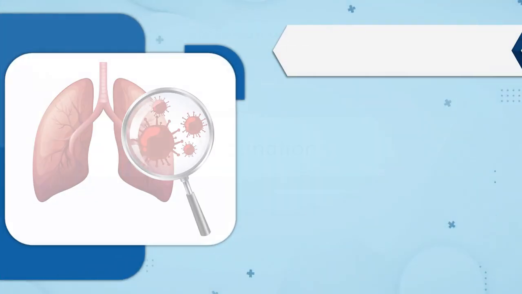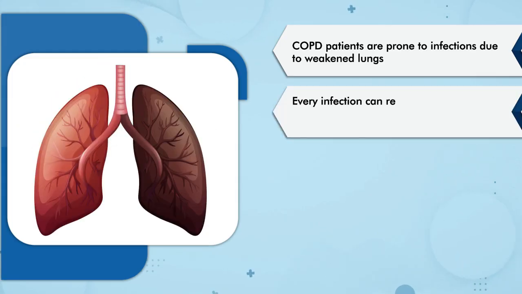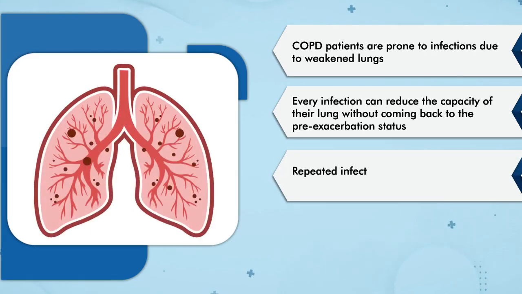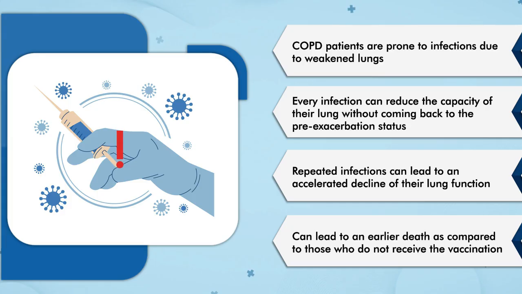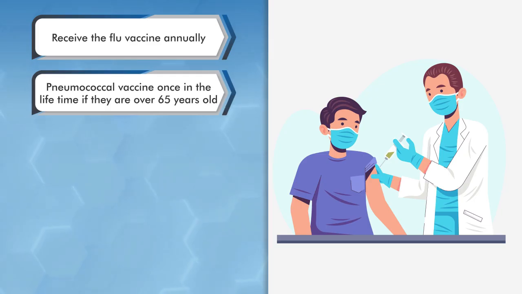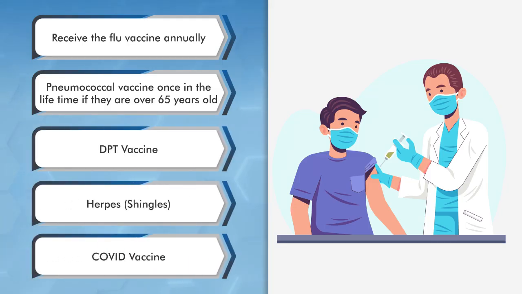Vaccination. COPD patients are prone to infections due to weakened lungs. Every infection can reduce the capacity of their lung without coming back to the pre-exacerbation status. Hence, repeated infections can lead to an accelerated decline of their lung function and can lead to an earlier death as compared to those who do not receive the vaccination. Patients should receive the flu vaccine annually, pneumococcal vaccine once in the lifetime if they are over 65 years old, DPT vaccine, herpes or shingles, COVID vaccine.